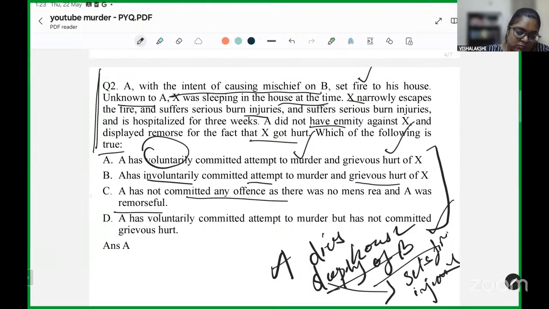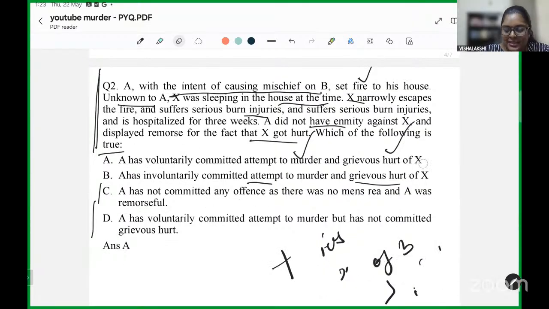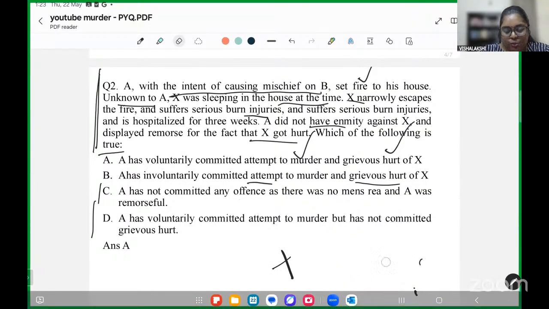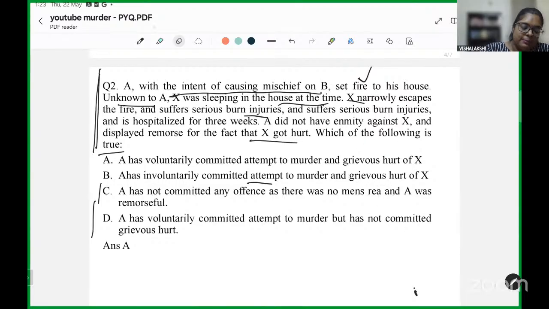Now, this one is saying because no mental element which is expected is present, he is not liable. And lastly, A has voluntarily committed attempt to murder but has not committed grievous hurt. Now, the answer to the question given is that it is voluntarily committing of attempt to murder and grievous hurt.